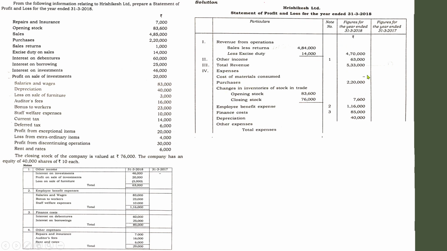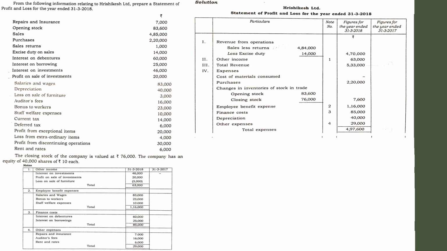While computing the total of expenses, don't consider the income part. Many students make a careless mistake. While computing the total expenses, they add from the beginning itself. You can't do that, because the first 2 or 3 items belong to the income part. Here we are trying to take the total of expenses. So the total of expenses is 4,97,600.